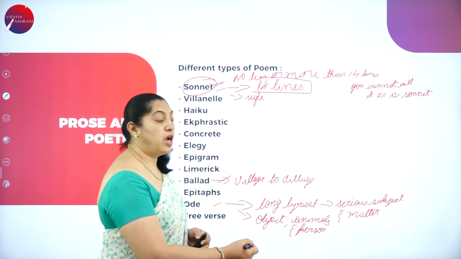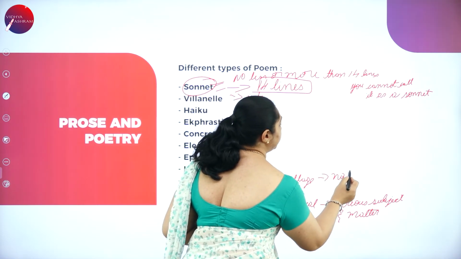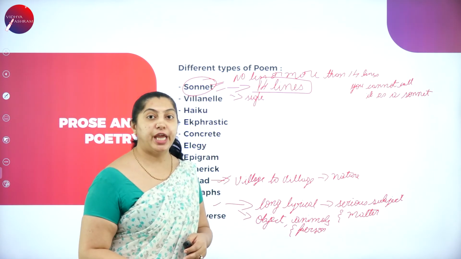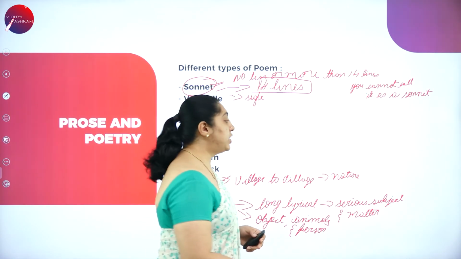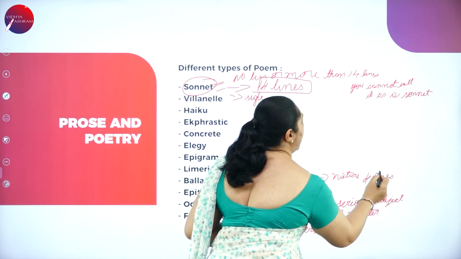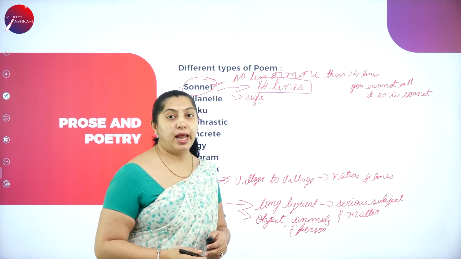Here, this ballad will basically be about nature, and it is written in 4 lines. How many lines is it written in? The ballad is written in 4 lines.